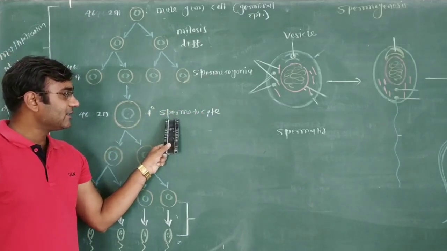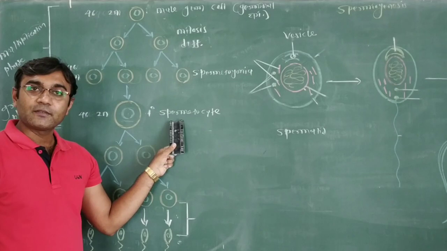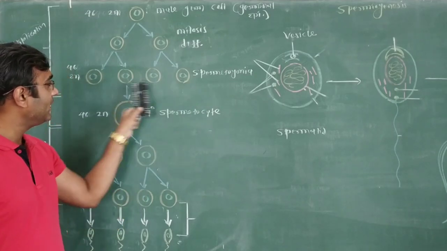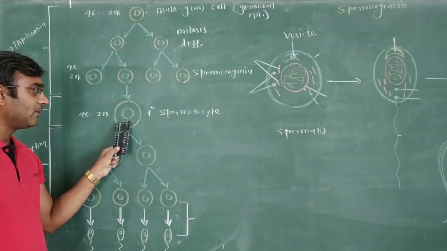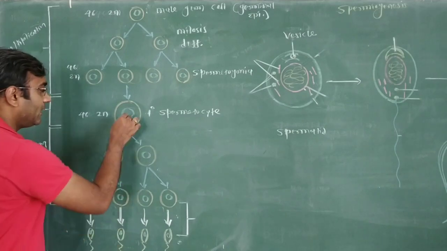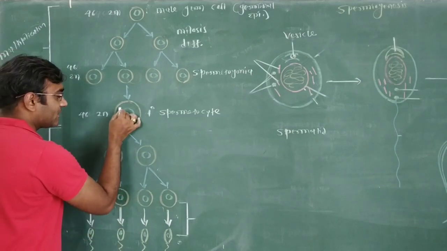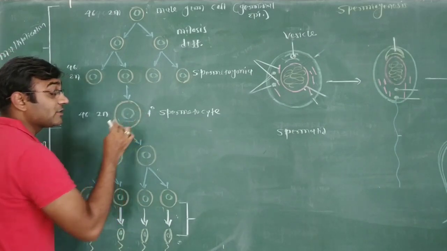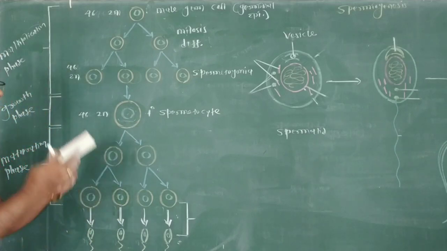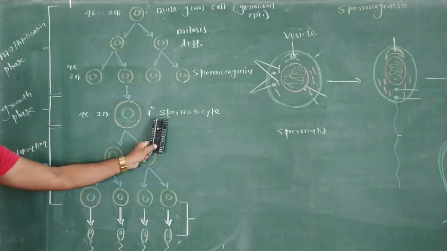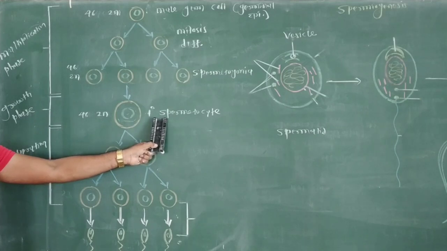Spermatogonia now act as a primary spermatocyte. How does spermatogonia convert into primary spermatocyte? It increases the chromatin material as well as the cytoplasmic material, meaning the nutrition material, and enlarges in size. That enlarged spermatogonia is the primary spermatocyte.